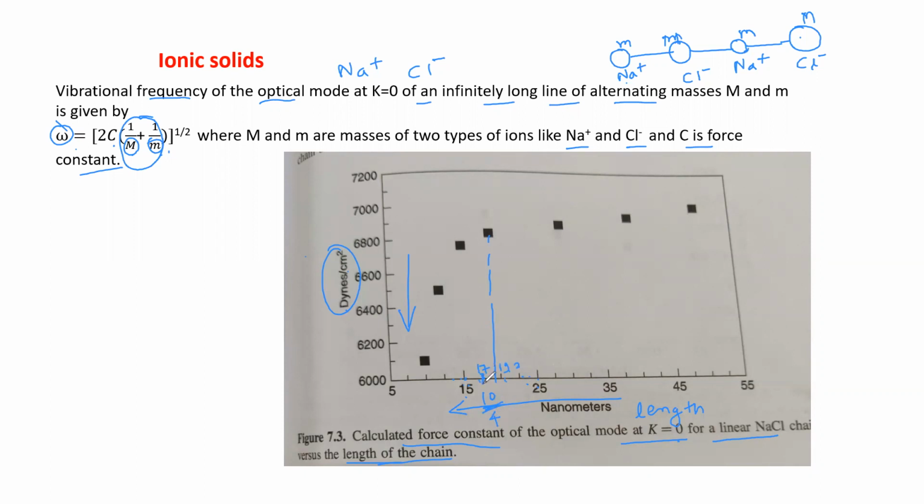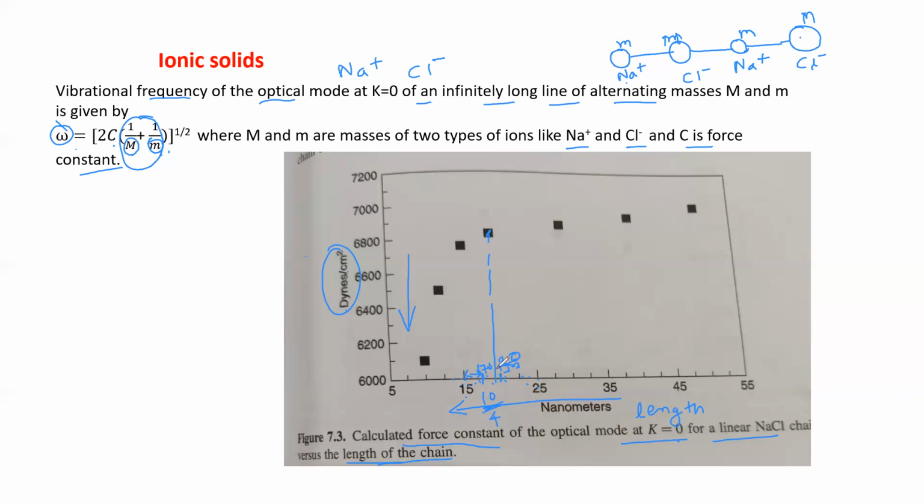So each part will be 10 by 4. How much is that? 2.5. So each part is 2.5. So this will be 17.5, and 17.5 plus 2.5 will be 20. So this line is 20, and this is 17.5. In between, this point will come.